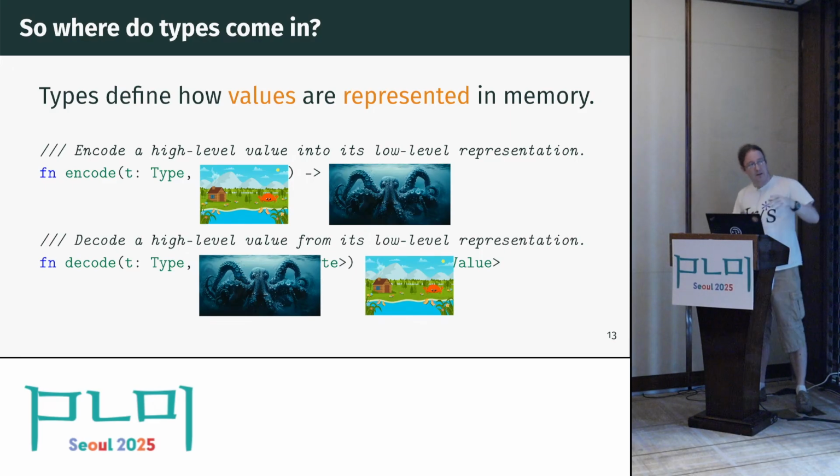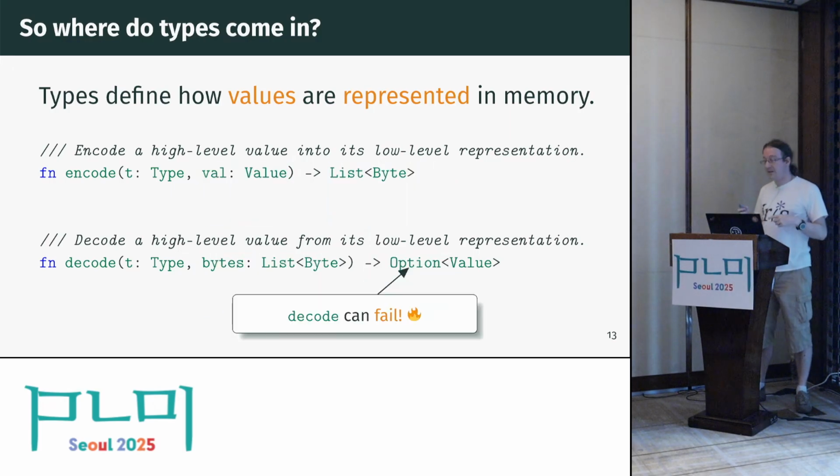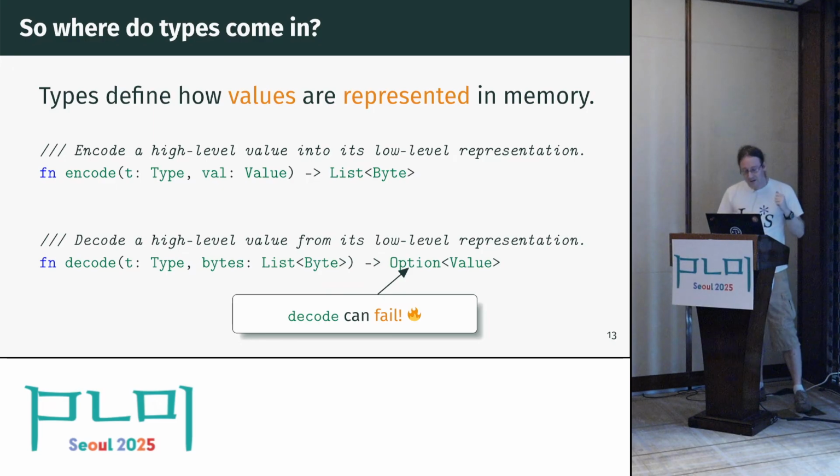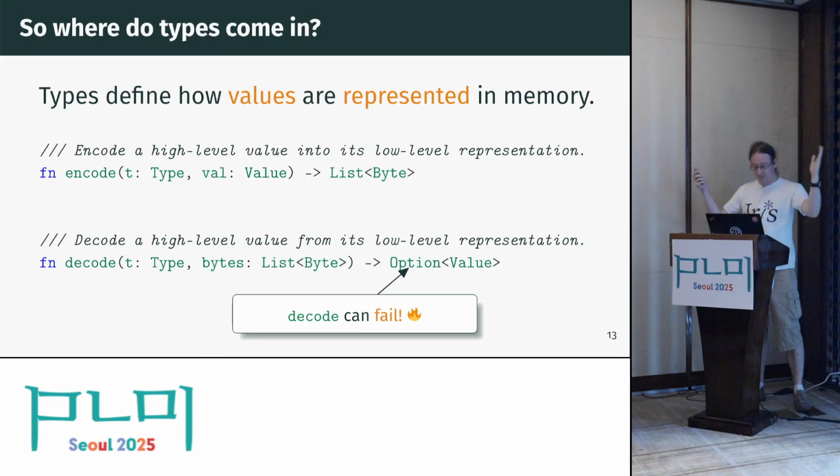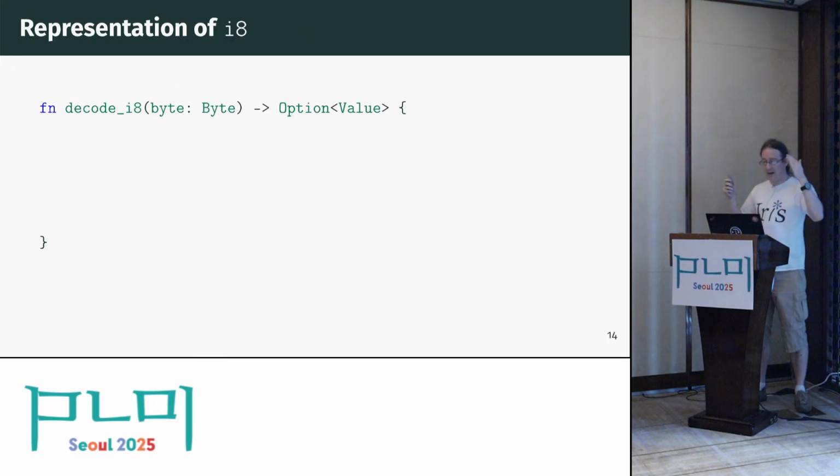And crucially, the lower part here, to go from Kraken back to Ferris, this can fail. Because when you parse something, you might be getting input which is not actually well formed, right? Every deserializer has an error case. And so our decode also has an error case. Okay, so that's the framework. Now let's get back to our example.